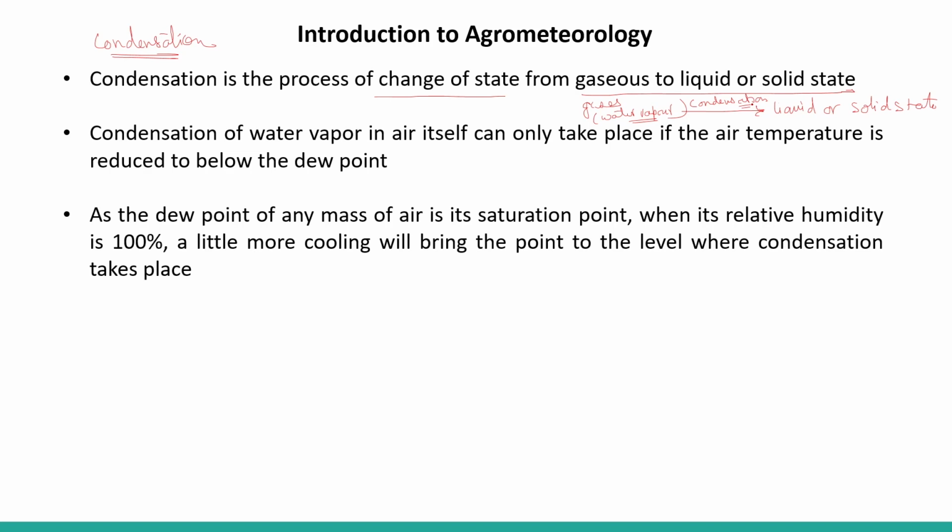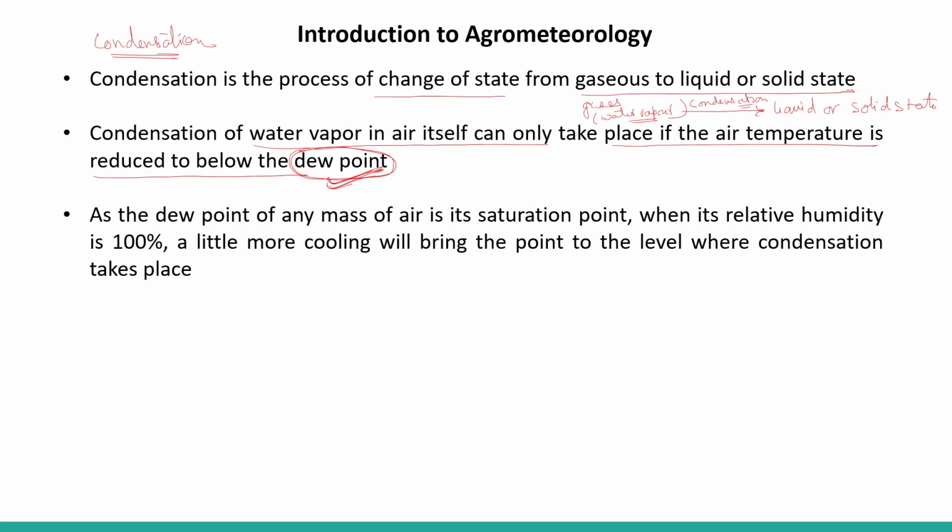Condensation of water vapor in air can only take place if the air temperature is reduced to below the dew point. Very important. So condensation takes place below the dew point. It occurs in the atmosphere also.